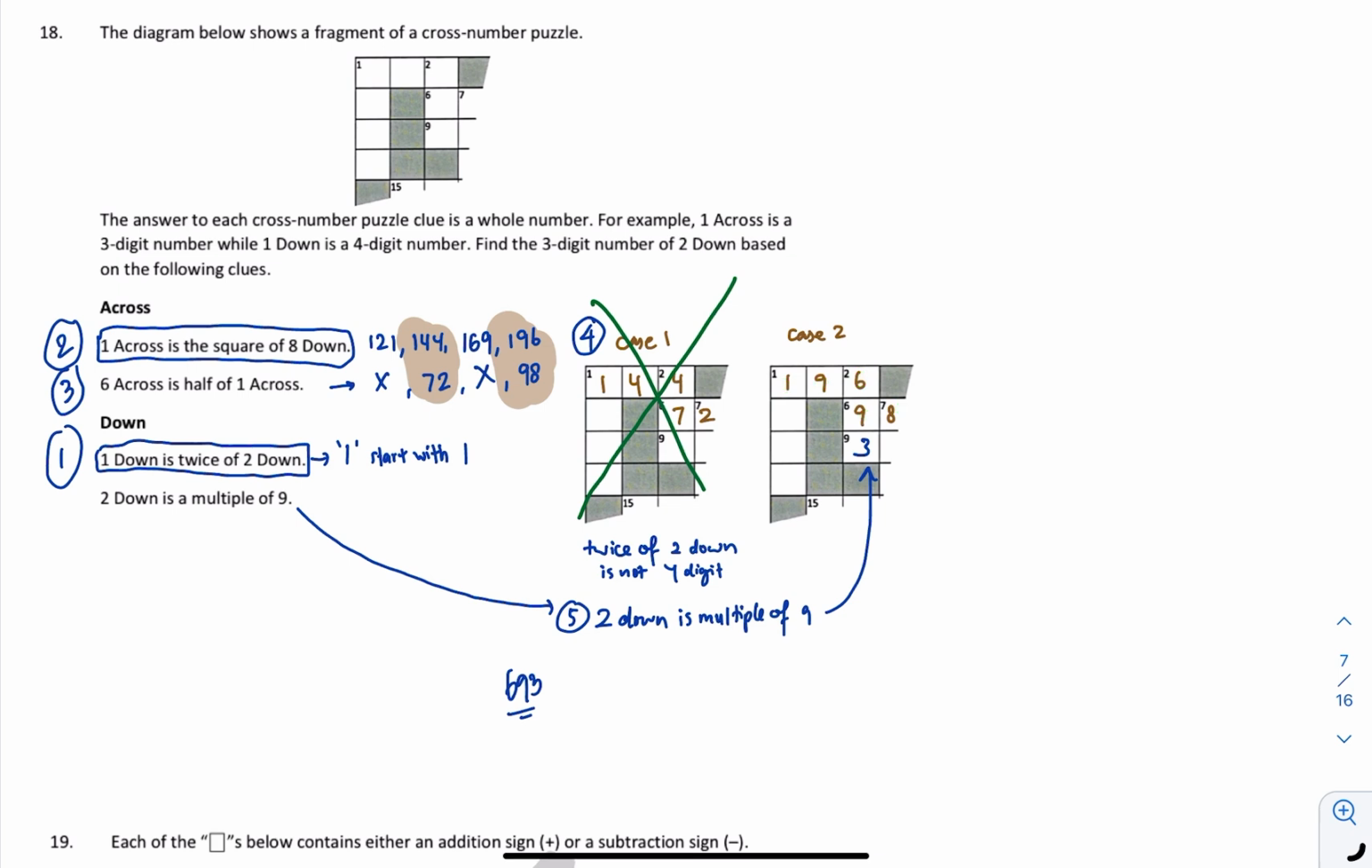Okay, then since 2 down is a multiple of 9, this must be a 3. So if the question asks you to find the 3 digits of the 2 down, then the answer will just be 93.